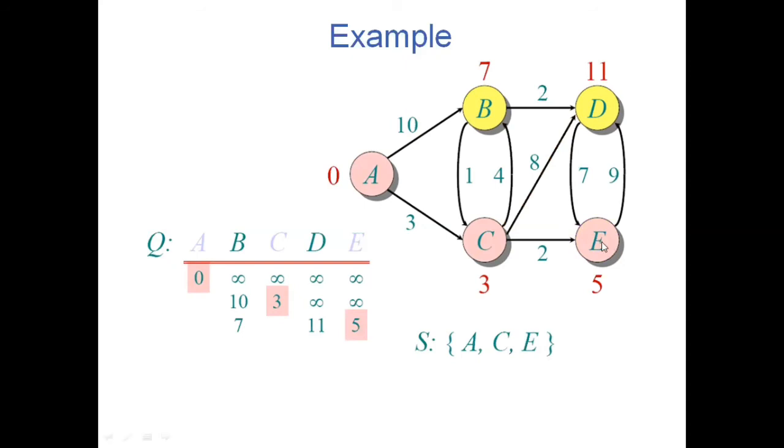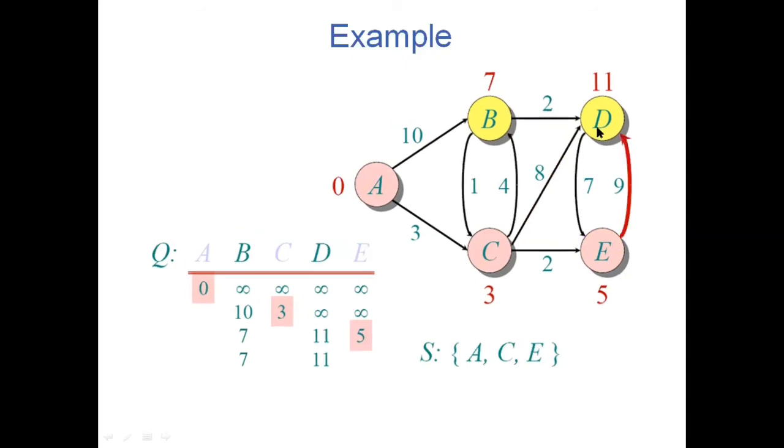Now what should I do? From E, I should find out the weights to the other vertices. Which vertex is connected to E? D is connected. Already I know the minimum distance from A to E. What is the minimum distance from A to E? That is 5. Now 5 plus 9, that means 14.